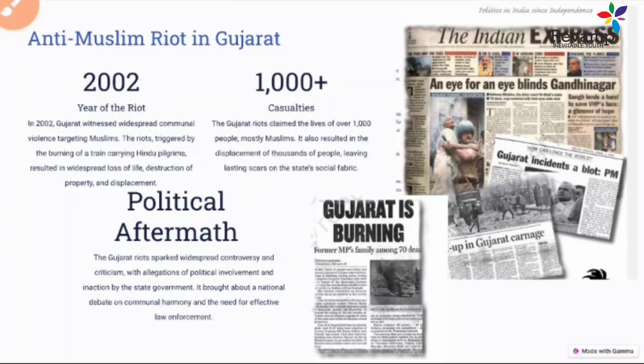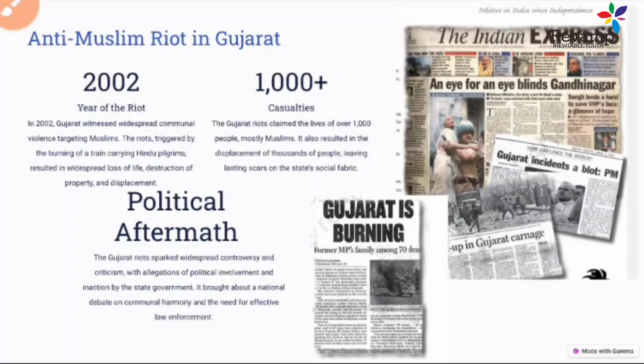So even some of the... because at that time Narendra Modi was the chief minister of Gujarat, so it also created a perception that it happened because the government had supported it. So a lot of allegations were also started against the state government, because the state government had not done anything to stop this incident and to safeguard the rights of the Muslims. So it created a national debate at that time.